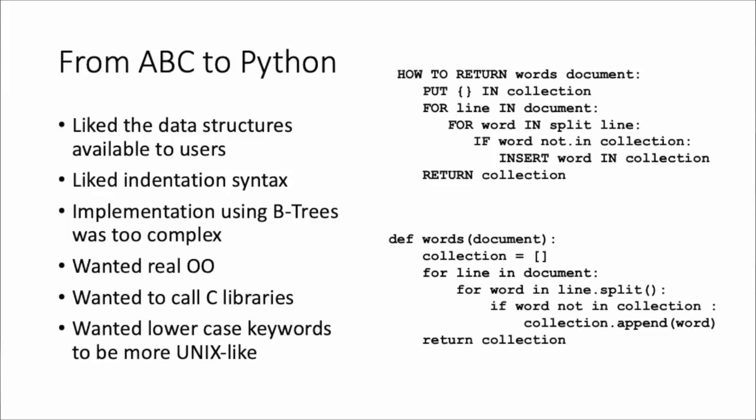He also wanted real object orientation, and he wanted to stay much closer to the C libraries because ABC didn't really care about being able to call C string libraries or C socket libraries or anything like that. And he wanted lowercase keywords.